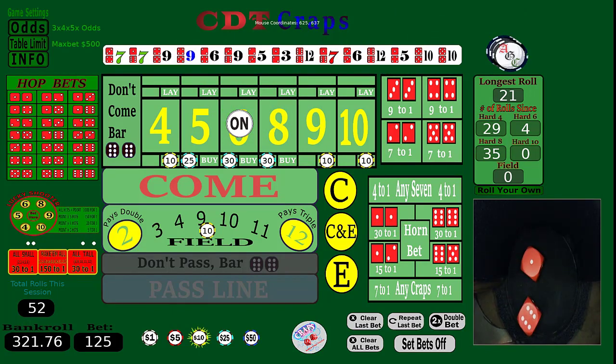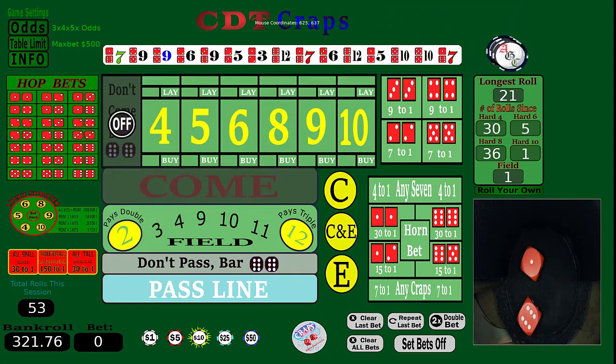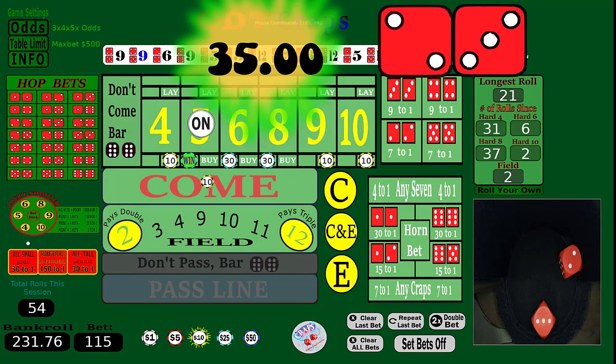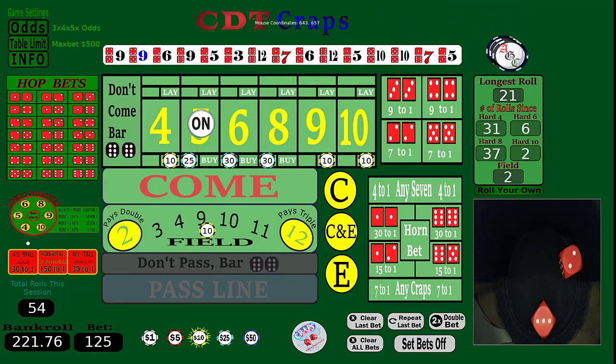And there's the 7. Okay. Well, that's going just like it's supposed to, isn't it? Set bets on. Here we go. Working on the come out every time. Ooh, okay, there's the 5. Thank goodness. We could have been in trouble there, huh? Here we go. I don't think we would have had enough money to double. There's the 6-4. Okay, let's go.